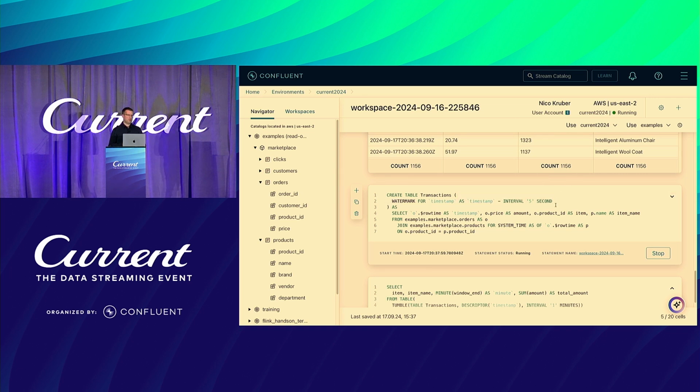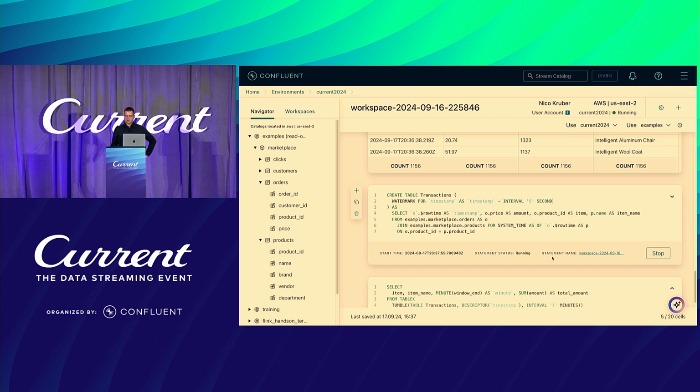And this particular first part is our watermarking strategy. This is how we deal with out-of-order events. So this is how you define it inside SQL. You say, create a watermark for the timestamp column. And this is defined as the current timestamp minus, in that case, 5 seconds. So here I assume an out-of-orderness of a maximum of 5 seconds. That's it. Now we have defined a watermark for our source.